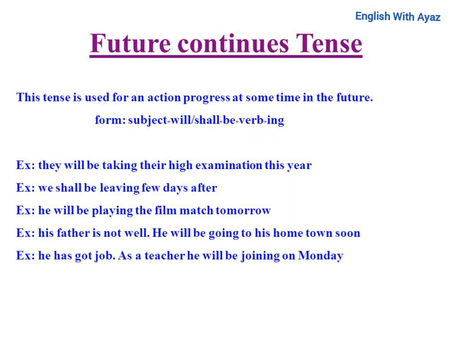Future continuous tense. This tense is used for an action in progress at some time in the future. Form: subject plus will or shall plus be plus verb plus ing. Ex: They will be taking their higher examination this year. Ex: We shall be leaving a few days after. Ex: He will be playing the final match tomorrow.